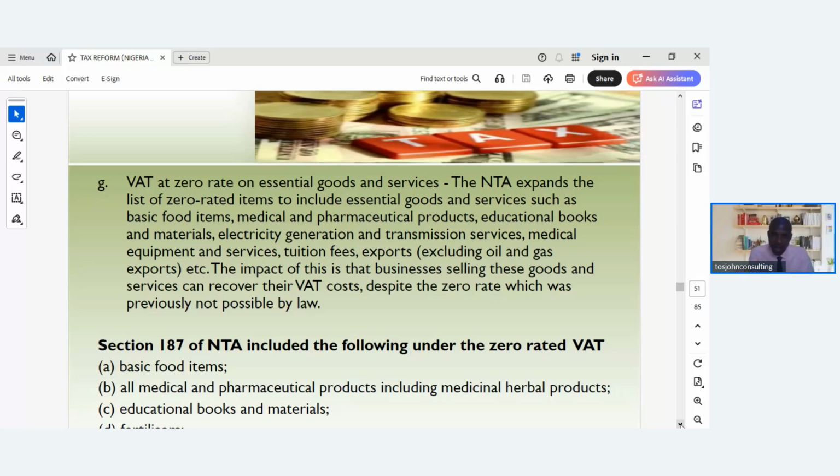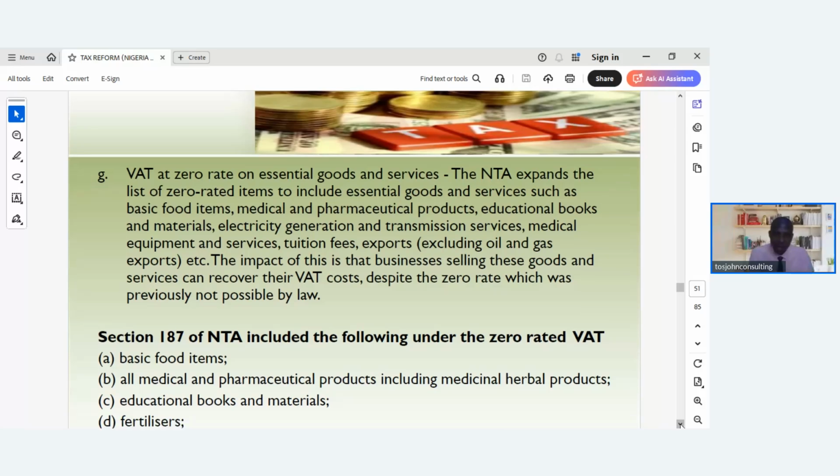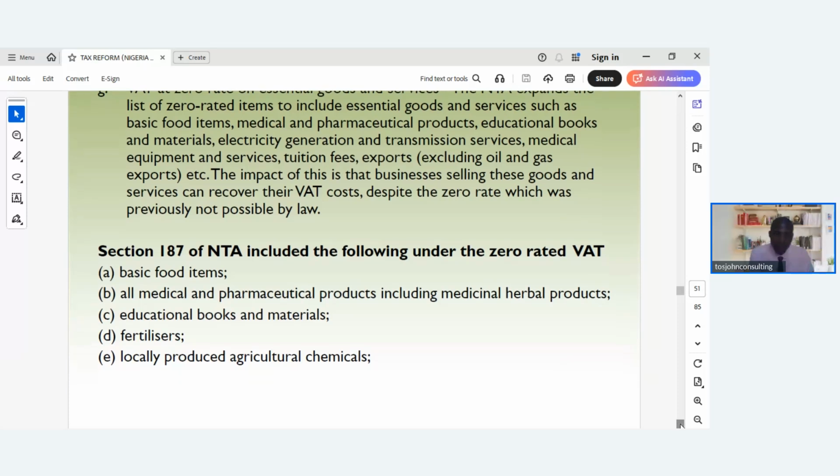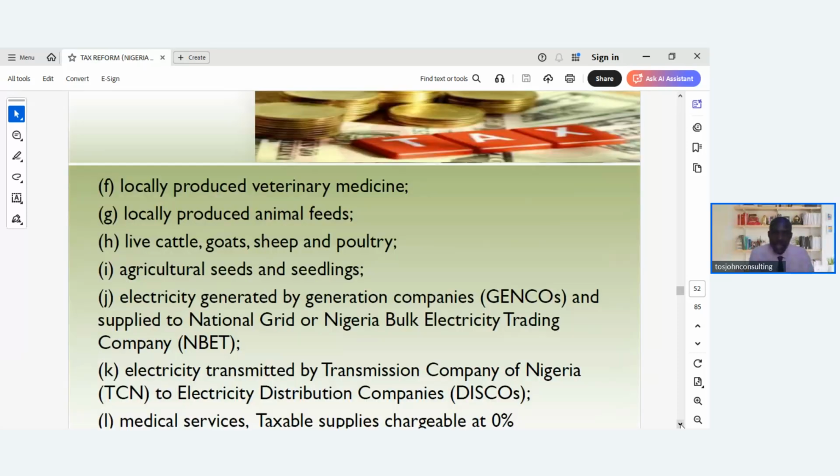The basic food items, all medical and pharmaceutical products, including medicinal herbal products, educational books and materials, fertilizers, locally produced agricultural chemicals, locally produced veterinary medicine, locally produced animal feeds, live cattle, goats, sheep, and poultry, agricultural seeds and seedlings, electricity generated by generation companies, that's GENCOs, and supplied to the National Grid or Nigerian Bulk Electricity Trading Company.